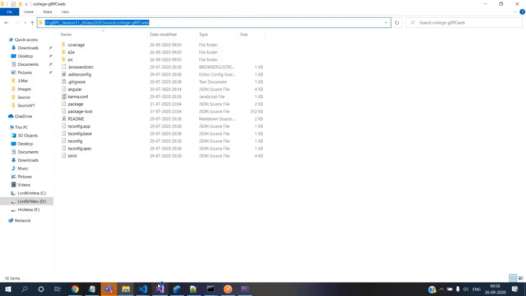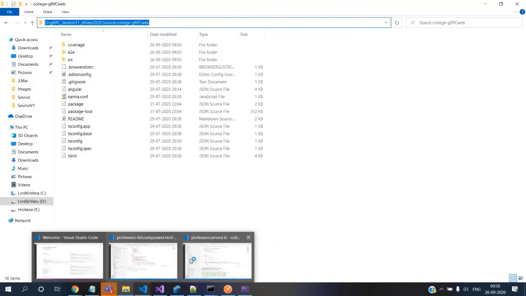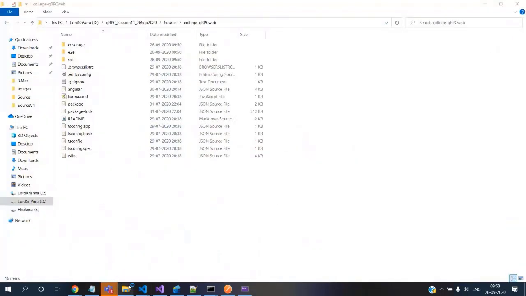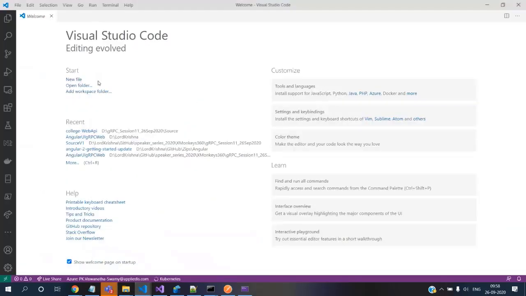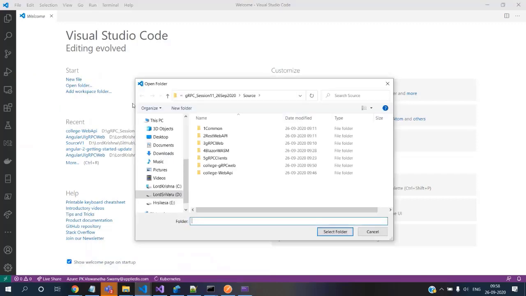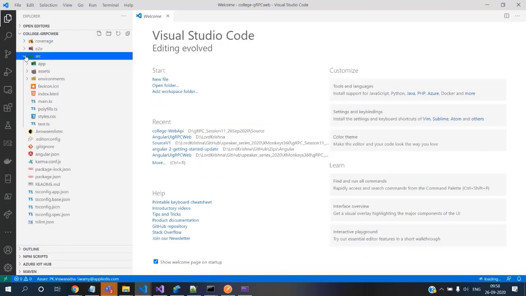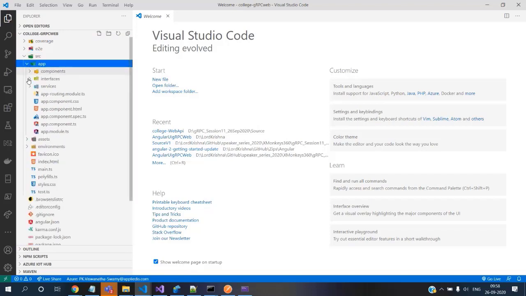It is the same copy of what we did for the Angular versus .NET Core REST. It's nothing new. So I'm coming and grabbing it, and you can see that it's the same copy.